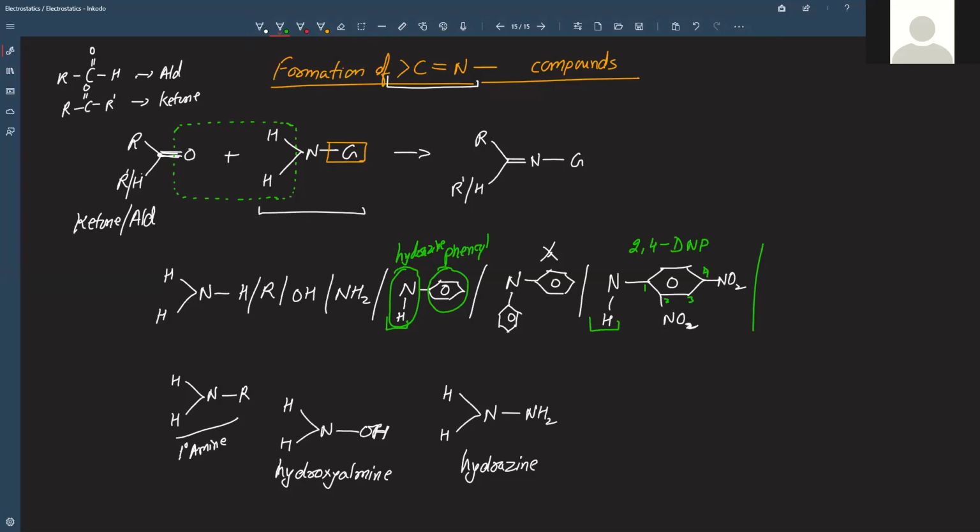So how do you convert this into C double bond N? No, because there is carbon. Carbon was connected with oxygen, which was having a double bond. So the next time when